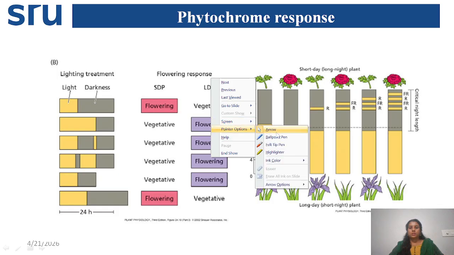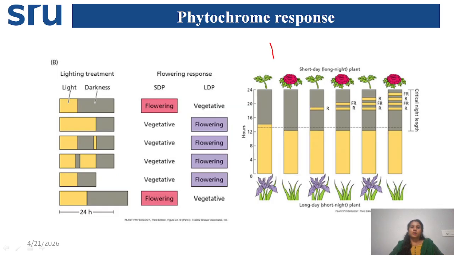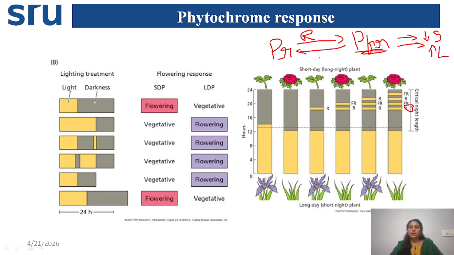Please remember this, PR, don't forget. So PR is there, PFR. During red light, what happens? PR converts to PFR. It inhibits flowering in short day plants and promotes flowering in long day plants. Far-red light reverses this reaction.